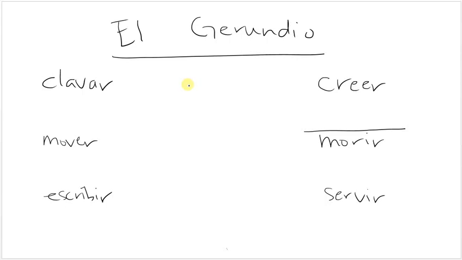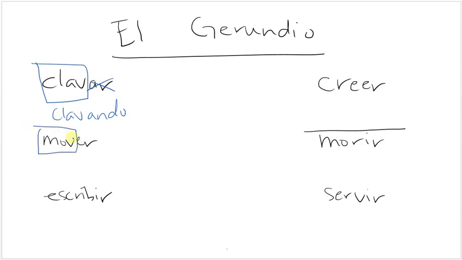Okay, today we're going to be talking about el gerundio, or in English, the gerund, and this is the ing form of the verb. This should probably be reviewed, but there are a few things that are very new and kind of complicated. So normally when you're forming the ing of a verb, you're going to take off the ending, and if it's an AR verb, you're going to add ando, so clavando, which would be hitting.